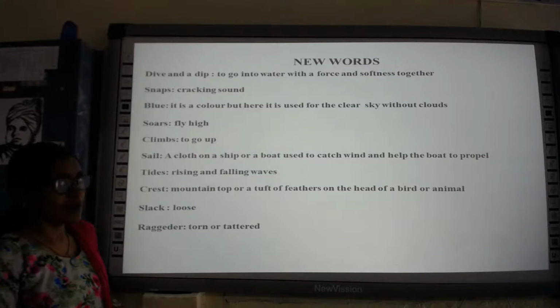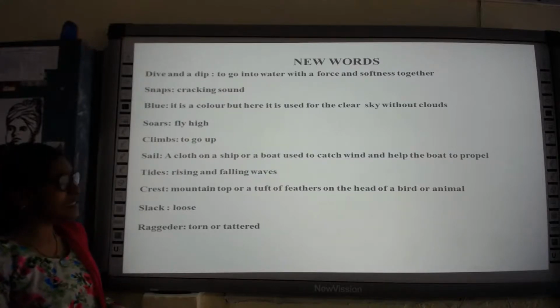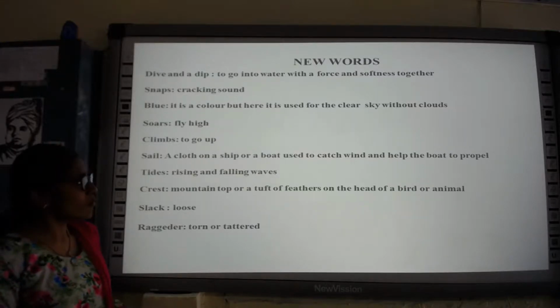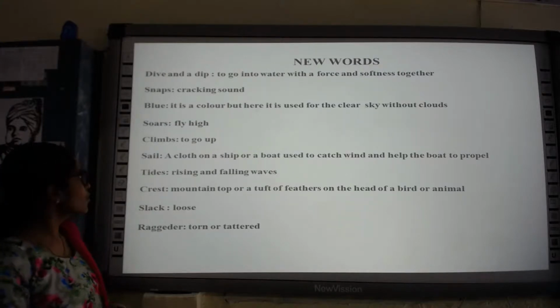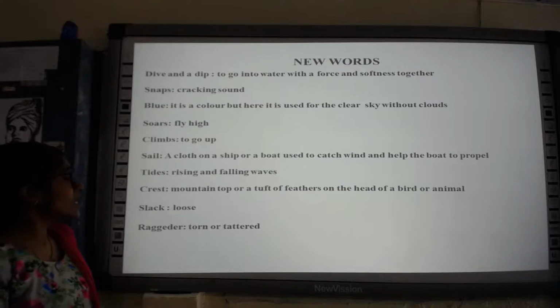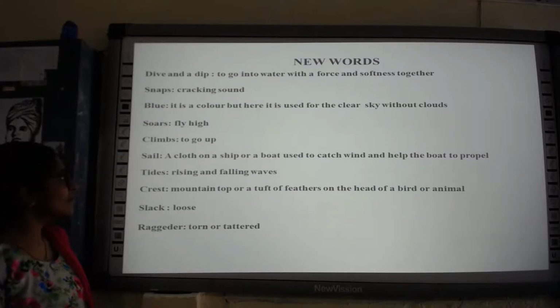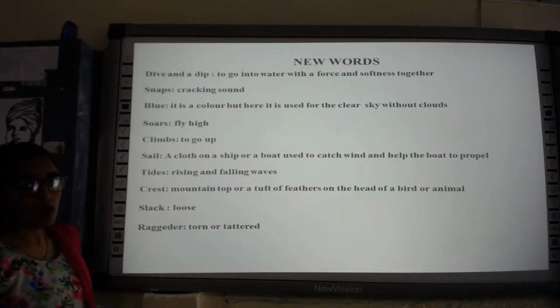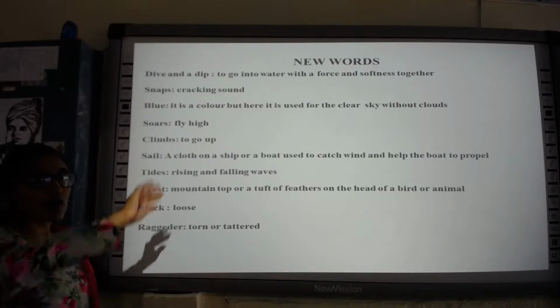Blue, you know that it's a color, but here in the poem it is used for the clear sky without any clouds. Soars up in the sky means to fly high in the sky. Climbs, you know that, means to go up. The kite is going up and up.